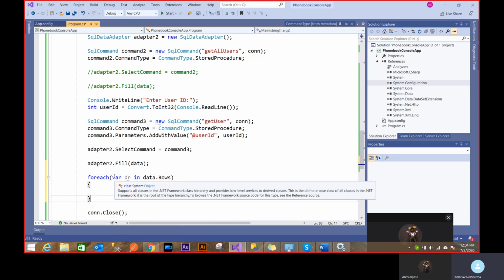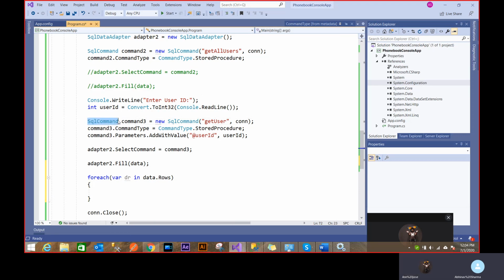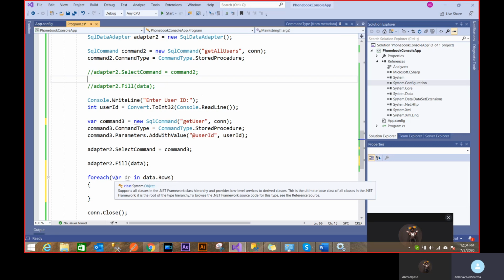Var is a kind of variable which is decided at runtime, when the application is running. So anything which you don't know, you can just put in a var. Because it knows the SQL command is coming, it's automatically an SQL command. As you can see, it's decided right now at compile time. But something it can't decide at compile time, it's going to say that it's a class object.